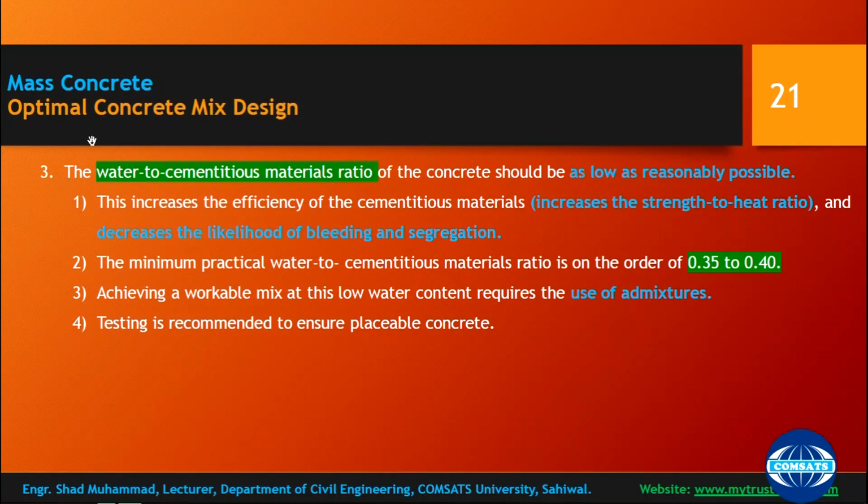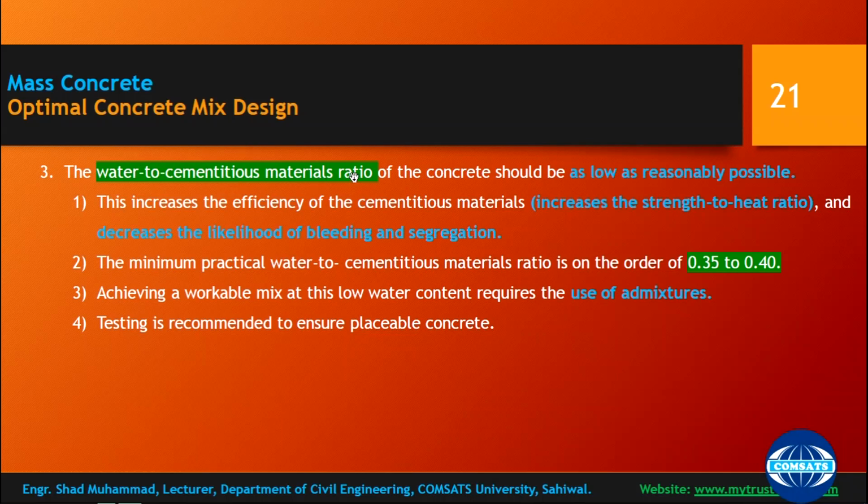Third option regarding the optimal mix design to control thermal cracking is the water to cementitious materials ratio. In mass concreting, cementitious materials are used, not only cement, so water cement ratio is not an appropriate terminology.